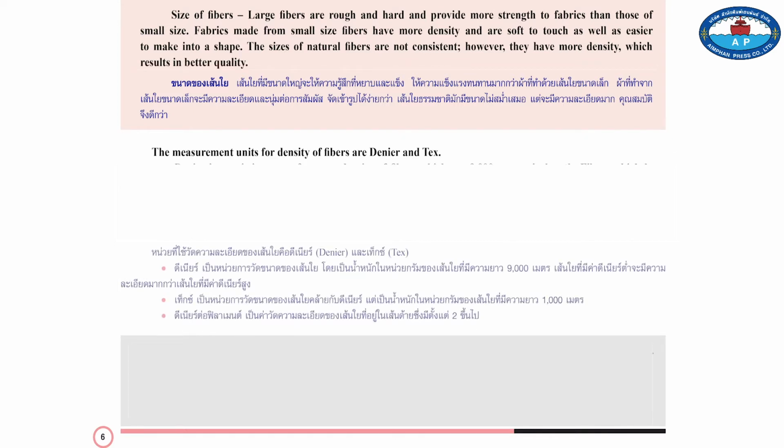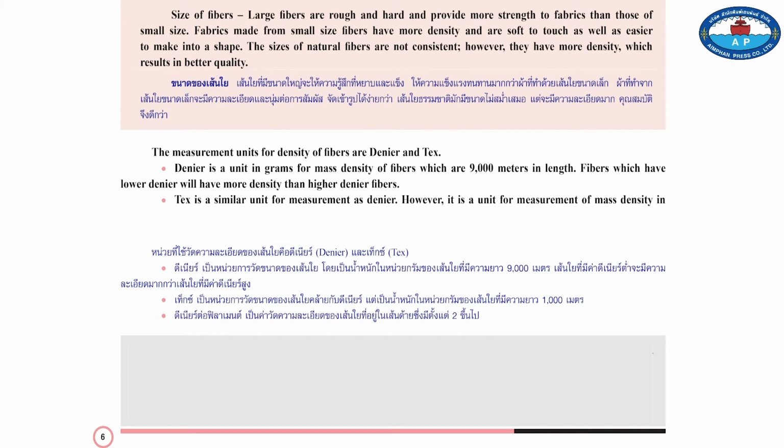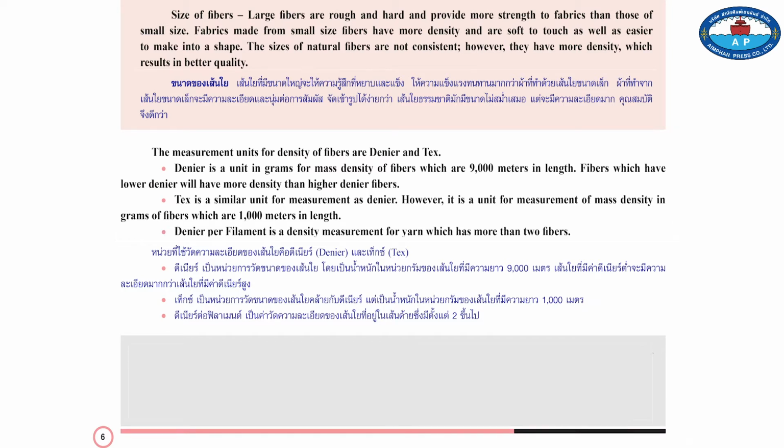Measurement units for density of fibers are denier and tex. Denier is a unit in grams for mass density of fibers which are 9,000 meters in length. Fibers which have lower denier will have more density than higher denier fibers. Tex is a similar unit for measurement as denier. However, it is a unit for measurement of mass density in grams of fiber which are 1,000 meters in length.